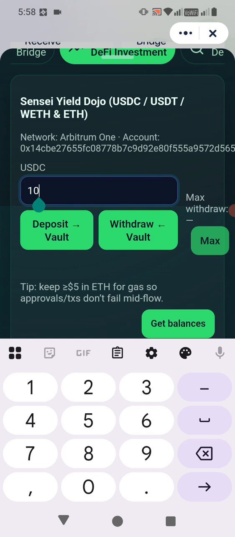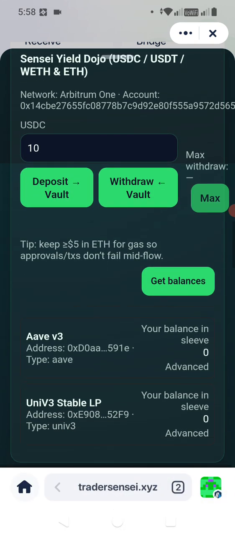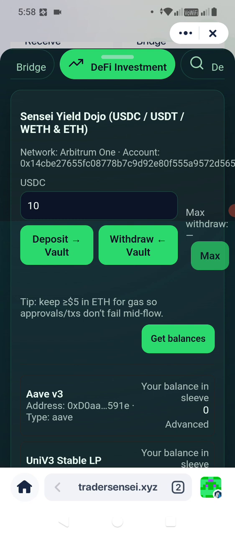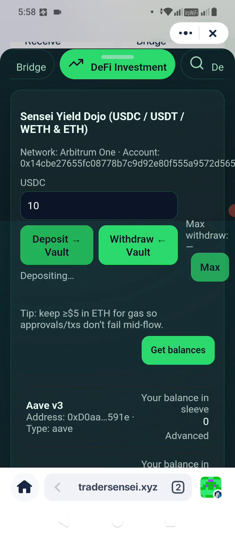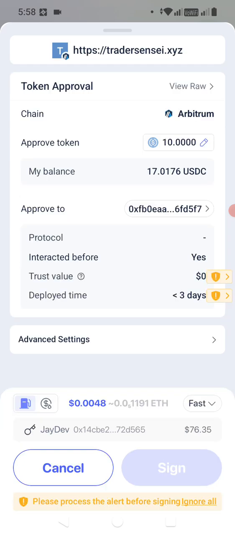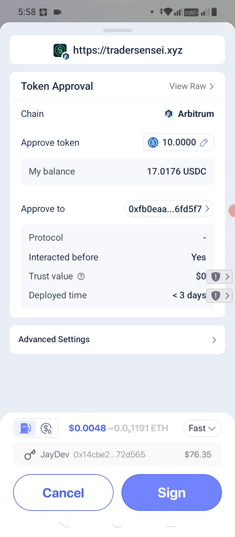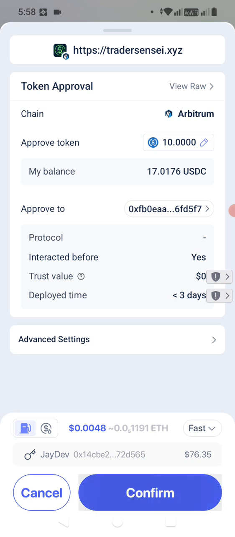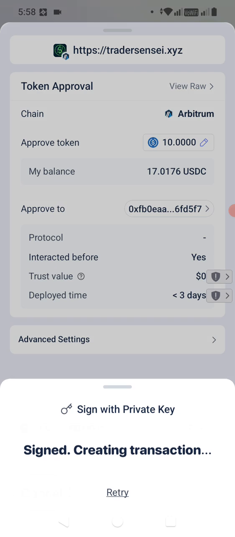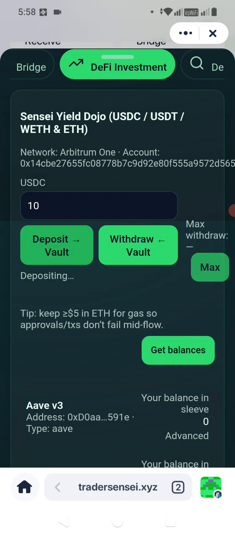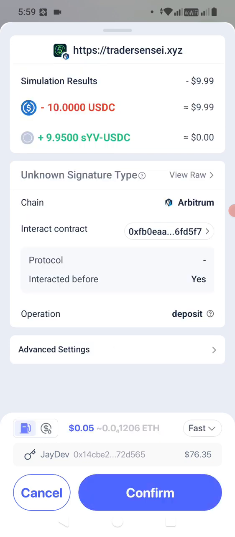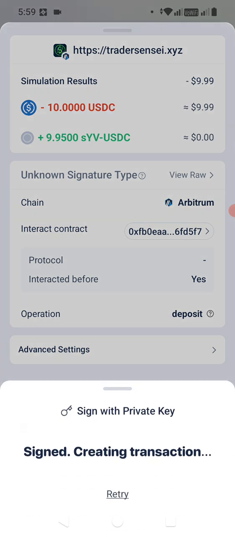With this deposit, you can get your balance. Of course, we have zero balance, and we have 10 here. Let's tap on deposit. We're going to ignore this, and then we're going to sign and confirm. We're going to deposit 10 USDC. It's going to go through a series of confirmations because we have two protocols that we need to deposit into. Then I will explain what happens here. We will confirm.